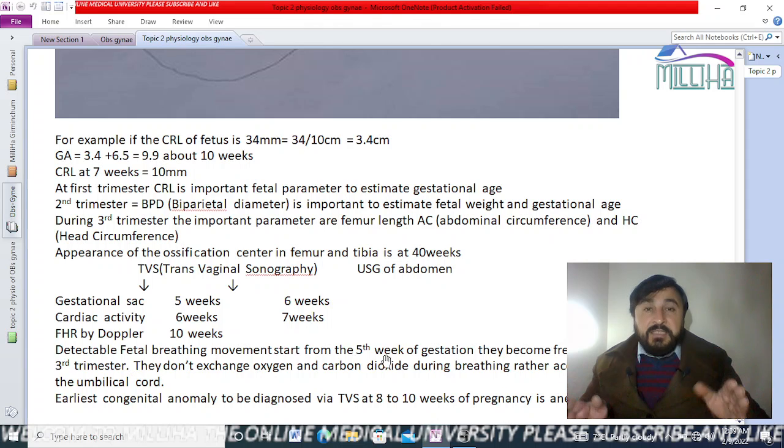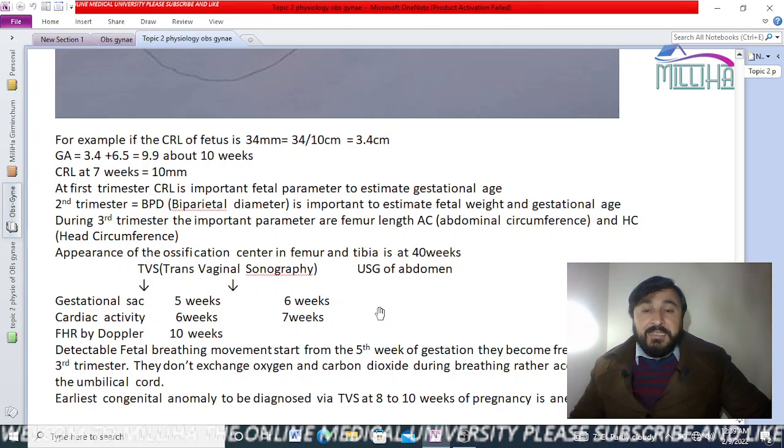In this breathing, the fetus does not exchange carbon dioxide and oxygen, because carbon dioxide and oxygen are supplied to the fetus by the umbilical cord, from the blood of the mother. He just practices this to develop his lungs and make space inside his thoracic cavity. So the breathing movements start at the fifth week of gestation. So don't be confused about this.